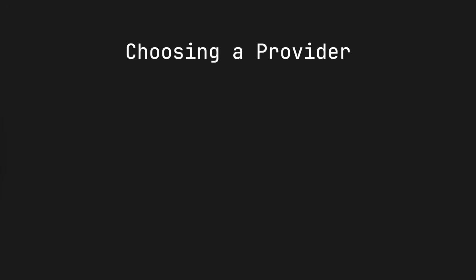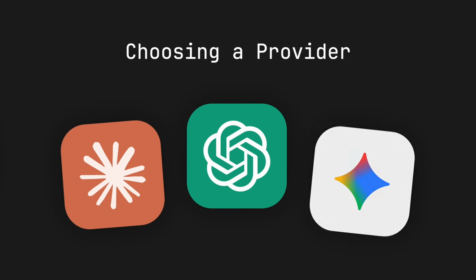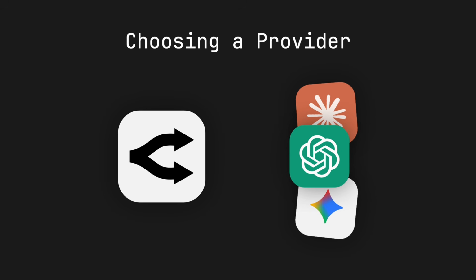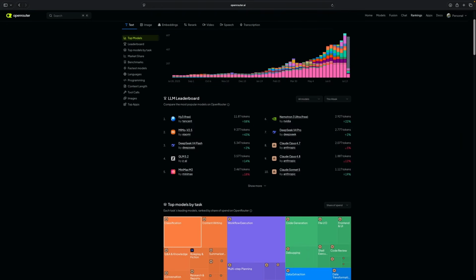And when it comes to choosing a model provider to go with, the three major options are OpenAI, Anthropic, and Google. There are also API gateways like OpenRouter that make it easier to access different providers. The list of best models will change week to week, but if you're curious, I would check out OpenRouter's rankings page. And when choosing a model, you'll want to consider not just performance, but also cost and speed.